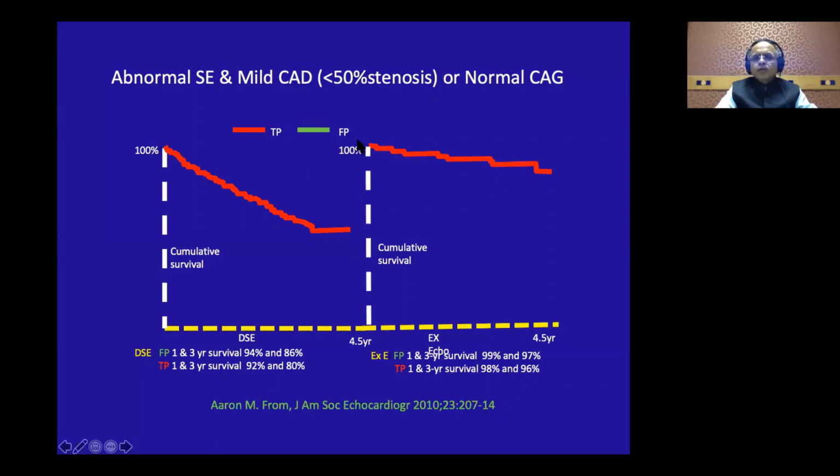So the true positive have a progressively reducing cumulative survival over the next 5 years. But interestingly, the false positives also followed the same. That means the false positive are not at all a benign group. They also have a similar incidence of event-free survival over the next 5 years. So why does this happen? This happens because of the entire microvasculature, and that microvasculature is something which is still a big mystery.